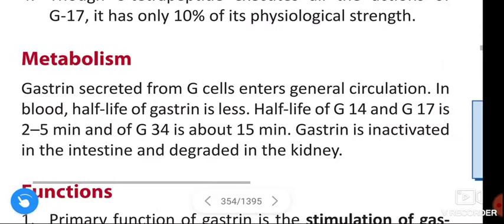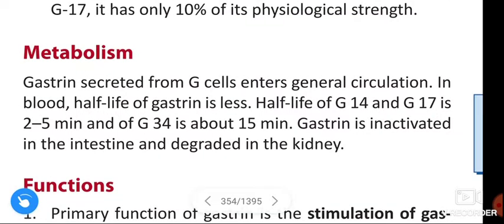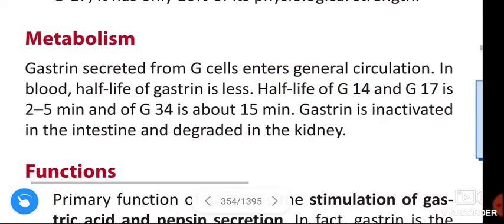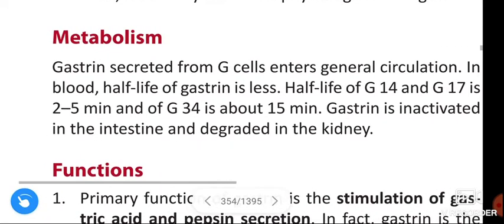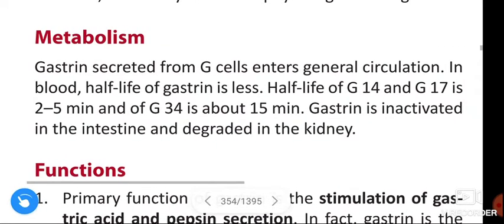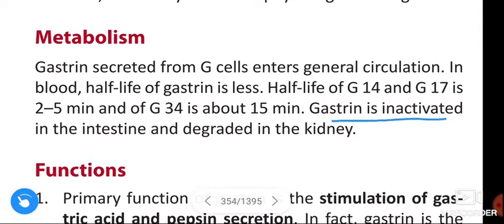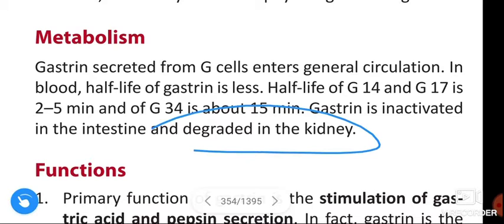Next, metabolism of gastrin. Gastrin secreted from the G cells enters the general circulation. In blood, half-life of gastrin is less. Half-life of G14 and G17 is 2 to 5 minutes and of G34 is about 15 minutes. Gastrin is inactivated in the intestine and degraded in the kidney.